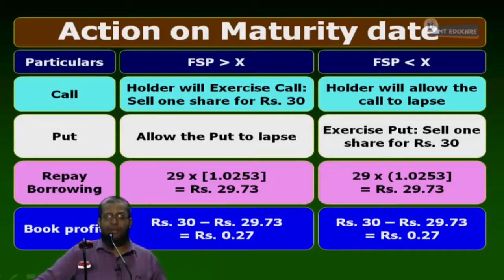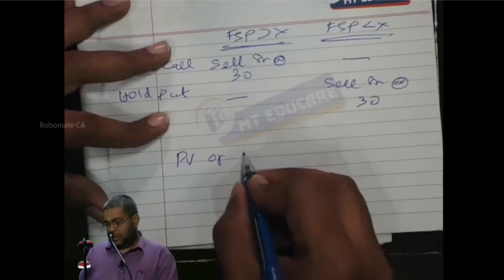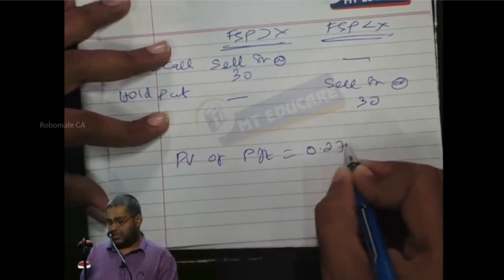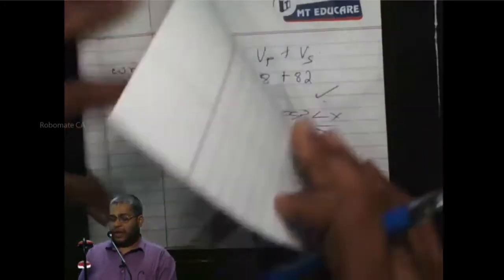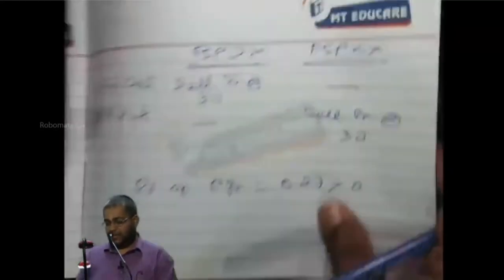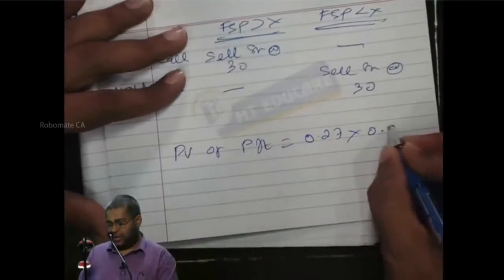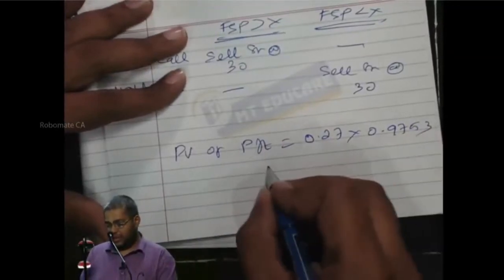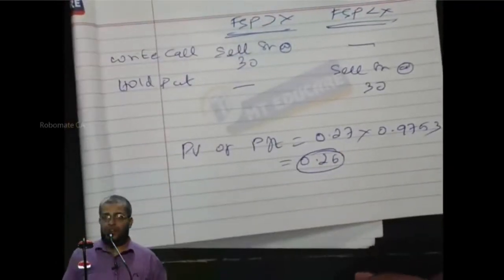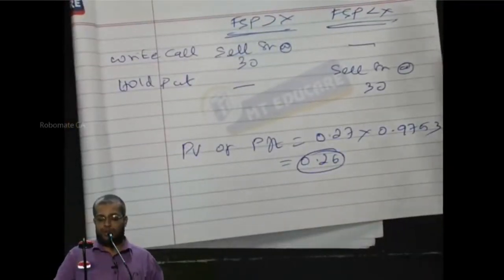Present value of the profit is equal to one single calculation. Present value of profit is equal to 0.27 into the discount factor you already calculated. How much is it? 0.9753. 0.27 into 0.9753. So look, what is the number? 0.26. The present value of profit is 0.26.